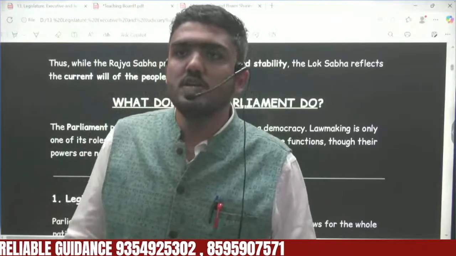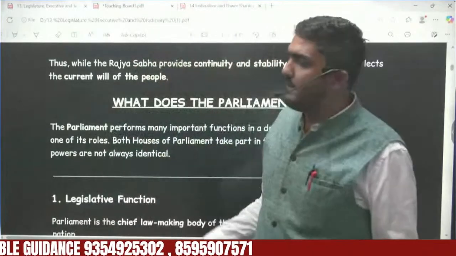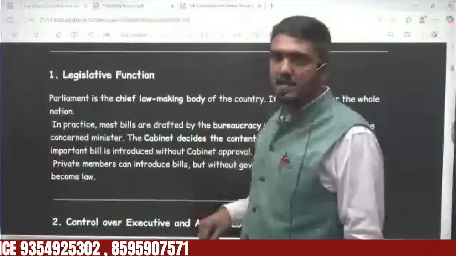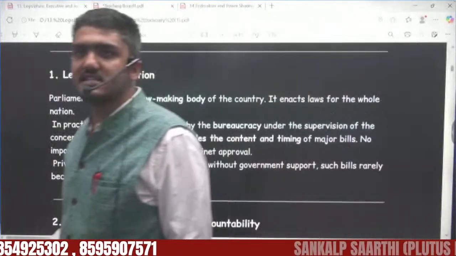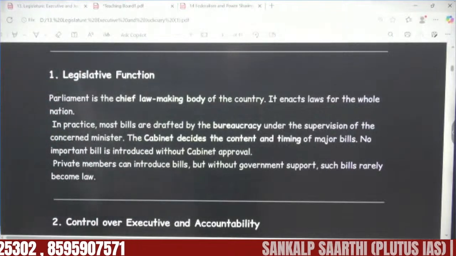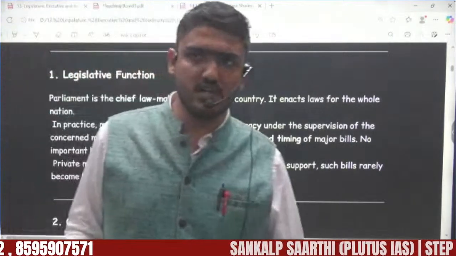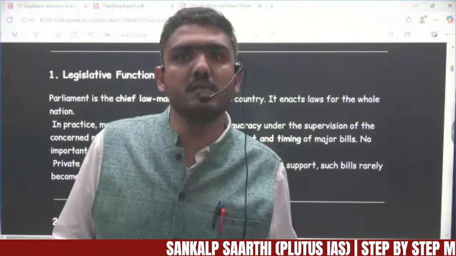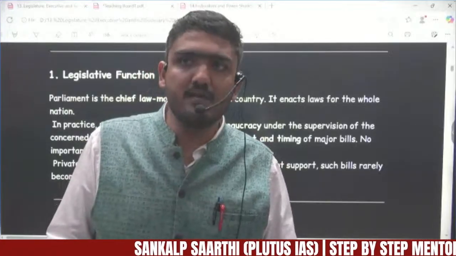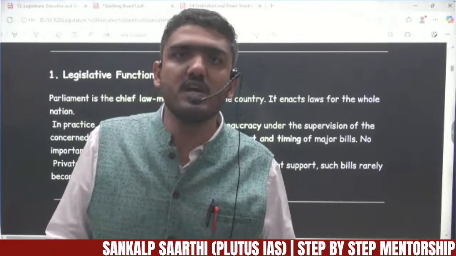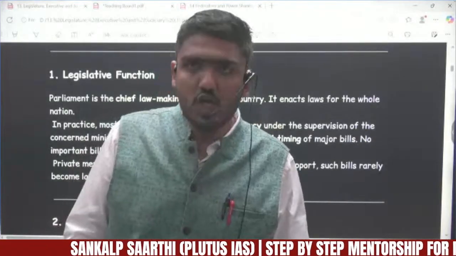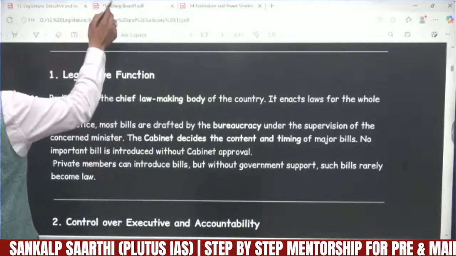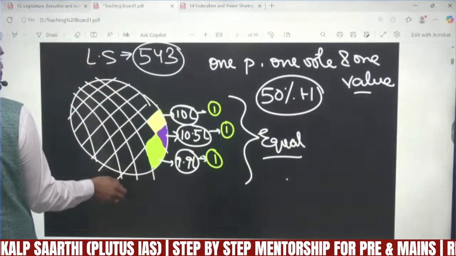So what is the function of parliament? There are multiple functions of parliament. The first function is the legislative function, which is basically the law making function. Because the parliament has the task of making laws, it is also called a law making body. The cabinet basically decides the content and timing of the important bills. There are two types of bill: the government bill and the private member bill. Now let's differentiate between these two types of bills.